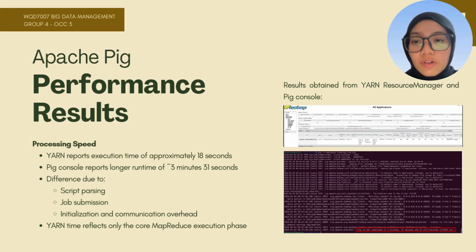So in terms of performance for Apache Pig, the processing speed for Yarn reports an execution time of approximately 18 seconds, while the Pig console reports a longer runtime, which is around 3 minutes. This difference is due to script parsing, job submission, and also communication overhead by the Pig console, while Yarn time reflects only the core MapReduce execution phase.